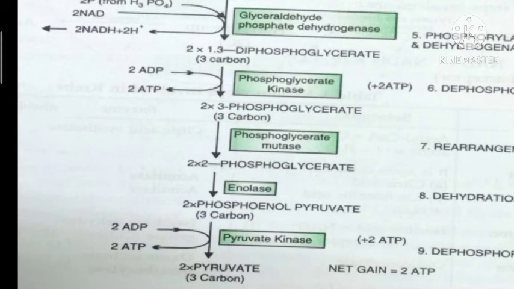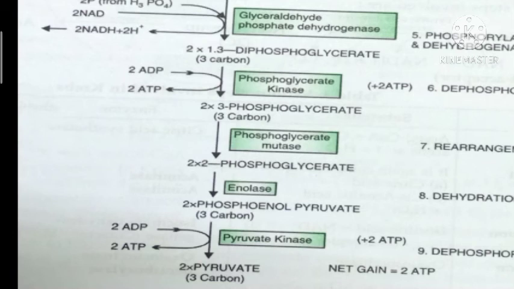Now these two molecules of phosphoenol pyruvate are converted into two molecules of pyruvate or pyruvic acid, which is also a 3-carbon compound, by a dephosphorylation reaction. What is dephosphorylation? Again, phosphate is removed. From the name itself you can find that phosphoenol pyruvate has phosphate, and it is converted into pyruvate or pyruvic acid, in which there is no phosphate.